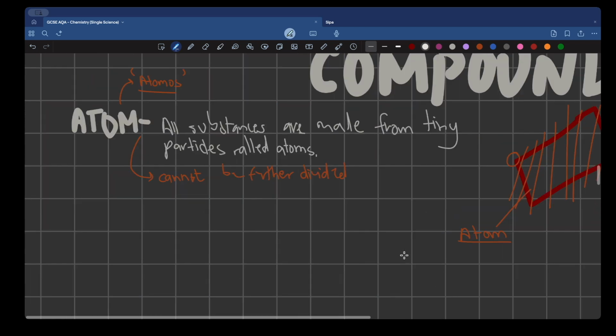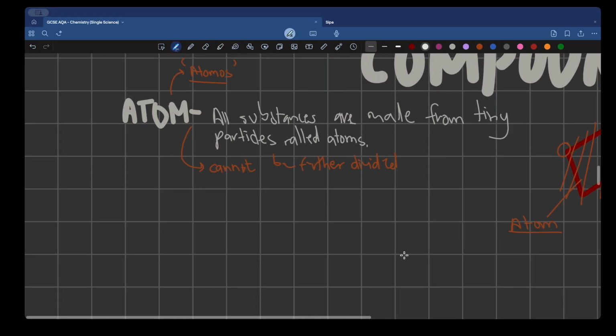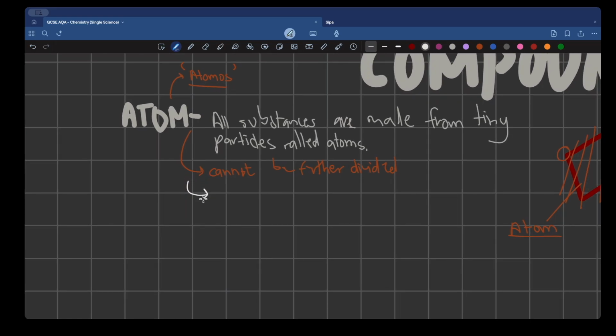I want you to add another line to this definition. You can say that an atom is basically the smallest part of an element. And by that we mean it can be anything. It can be a metal, it can be a non-metal, it can be solid, it can be liquid, it can be gas. Does not matter.